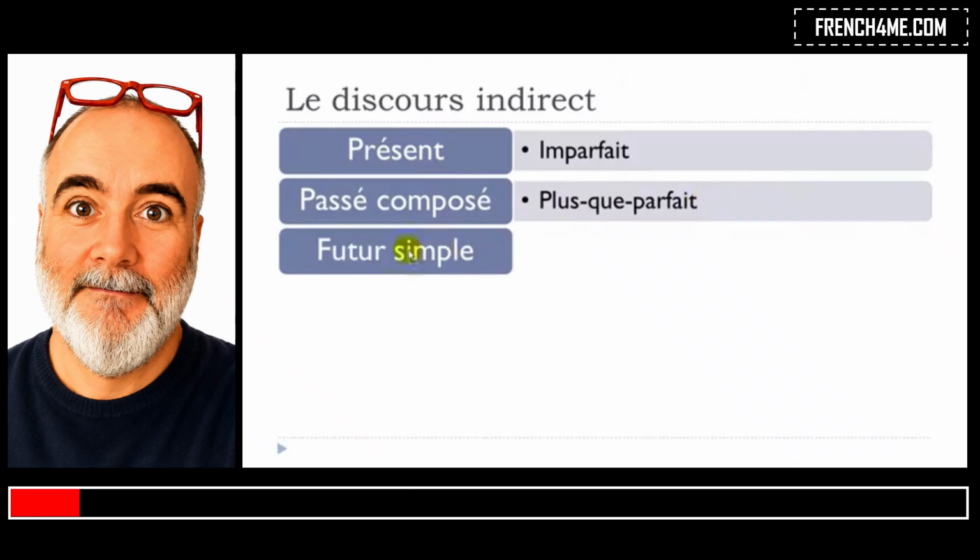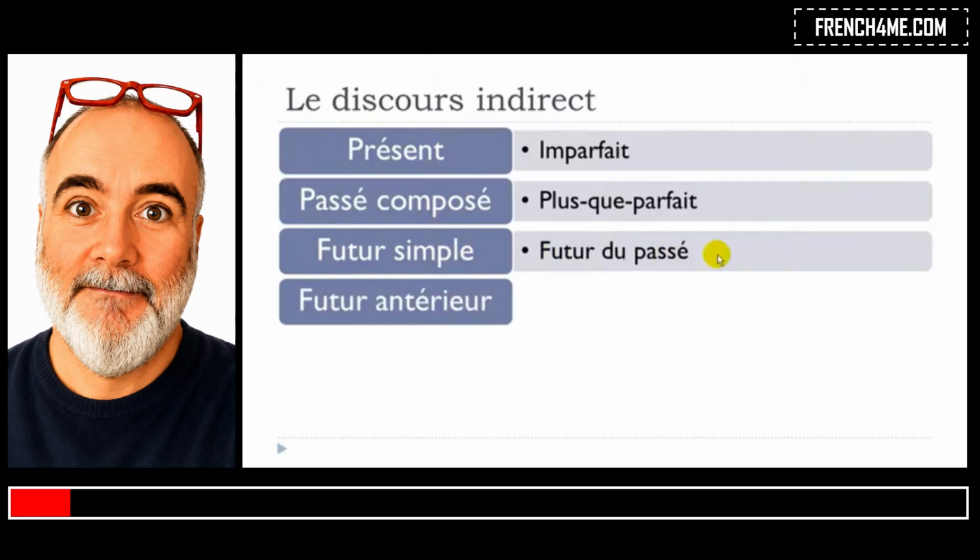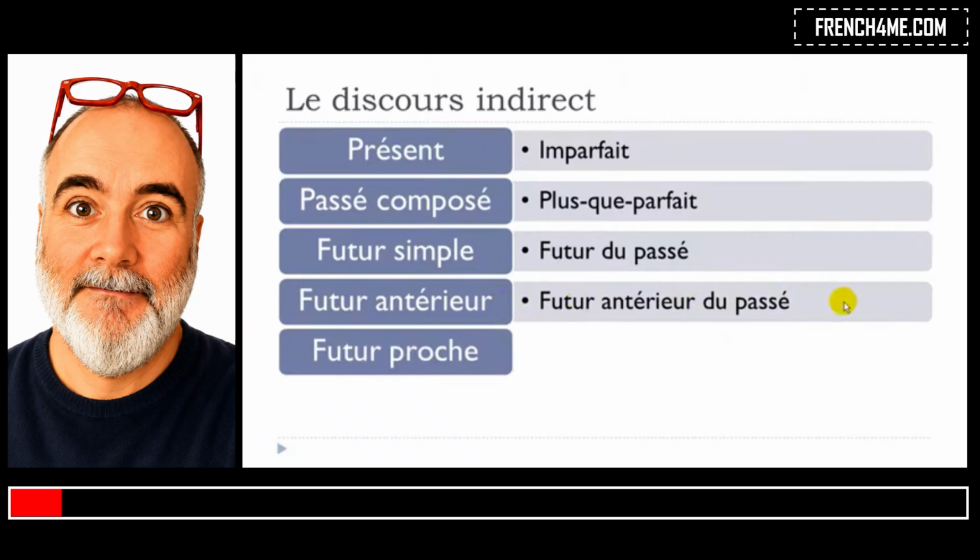If you've got the futur simple as the second structure, it will become what we saw, futur du passé. If you've got futur antérieur in the second part of this structure, it will become futur antérieur du passé. If you've got futur proche, it will become, like le futur proche, but the only thing that you've got to modify is aller.